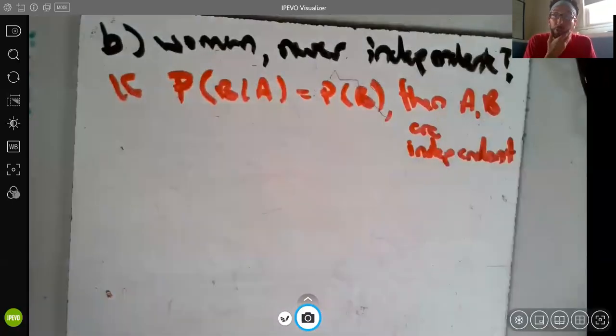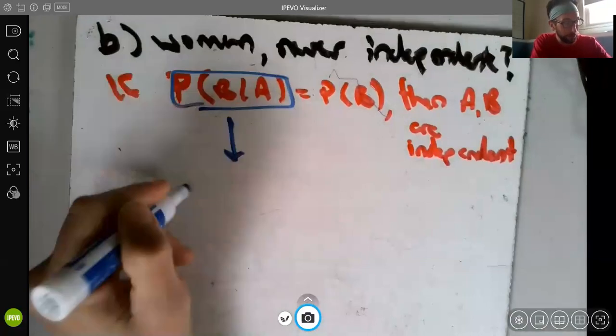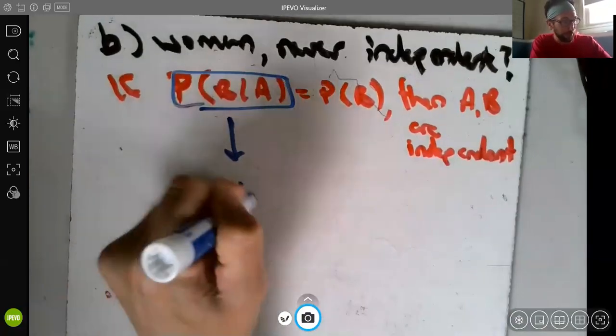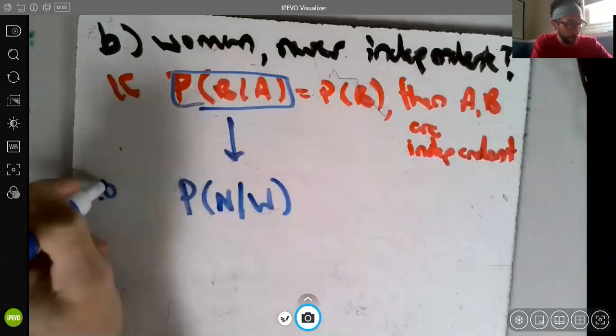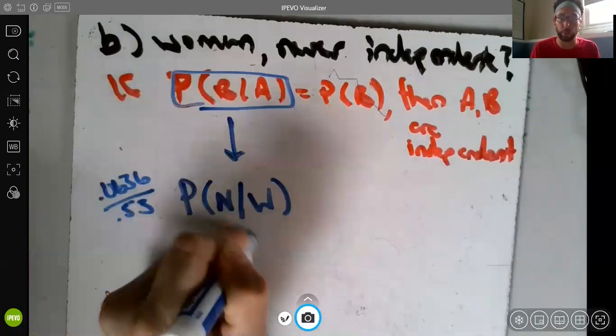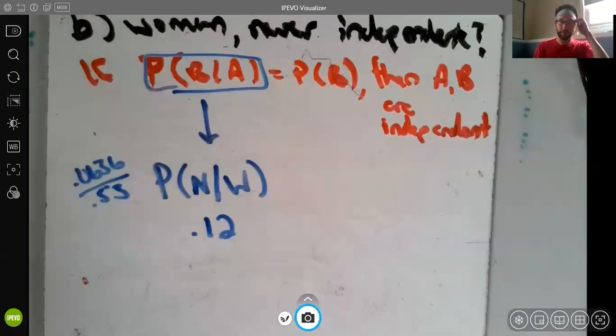And the reason I would use this if I were taking the exam is not really because it's easier. It's just because I already did this. We found the probability someone says never, given they're a woman, right? That was that 0.0636 over 0.53. That was 0.12. So I would lean towards this approach only because I have half the math done.